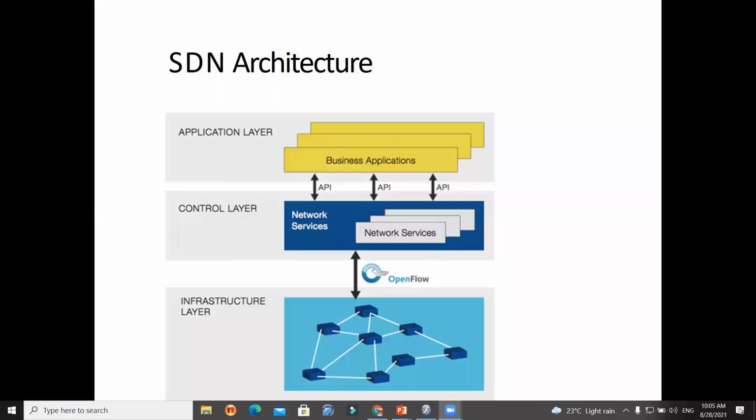So remember, as there is a change in requirement, again there is a change in the methodology, in the working style. So immediately the change is made there. This is all about software defined architecture. As I already told you, three layers are there. Infrastructure layer is nothing but the hardware layer. Control layer is there, that will control the activities. That's why it is called software defined. And the upper layer is called the application layer, where the people are going to interact with the application layer directly.